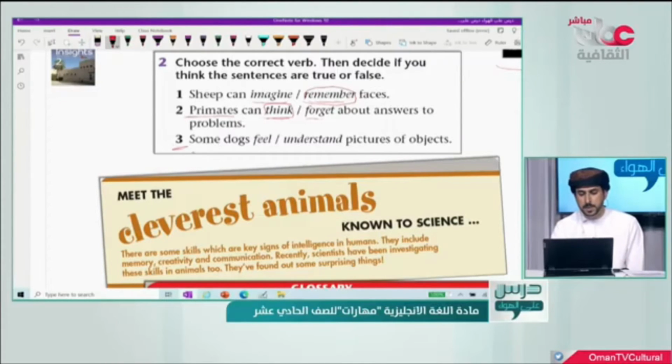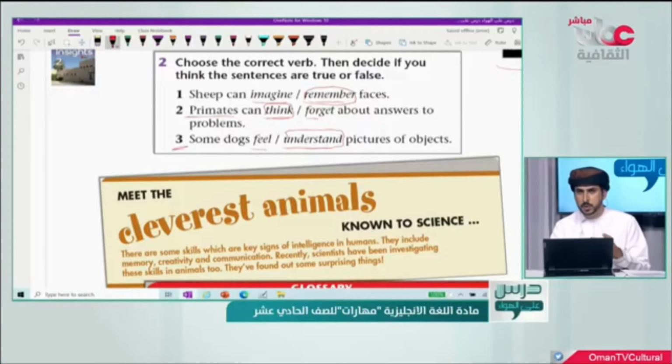Number 3, some dogs feel or understand pictures of objects. So the answer is understand. So some dogs understand pictures of objects.